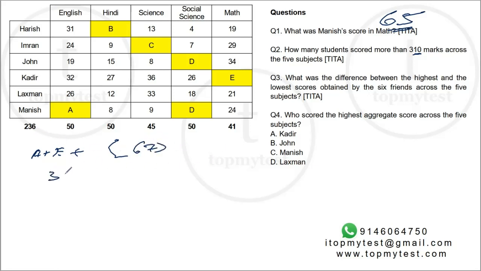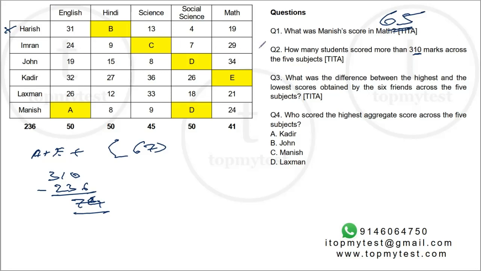So you need to reach 310 minus 236. That will be 74. You need at least 74 more in deviations. Right? You need 74 more in deviations. Harish has only 67, so he will not reach 310. So Harish does not reach 310.